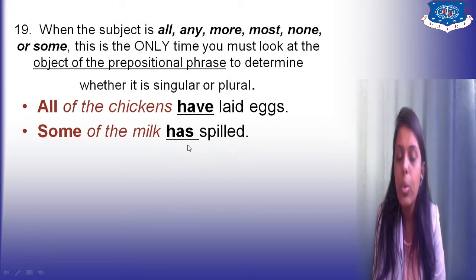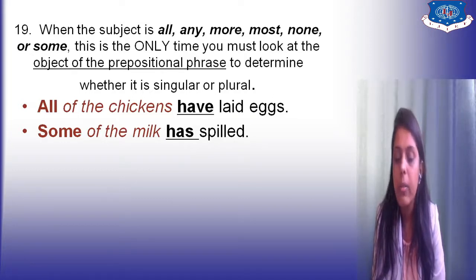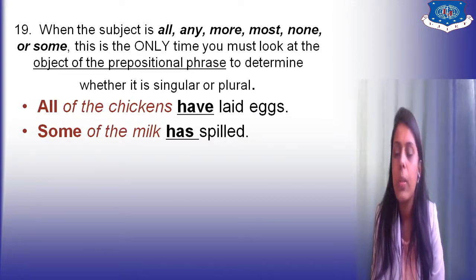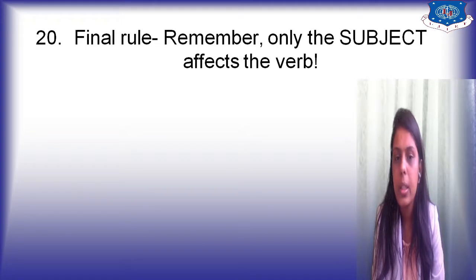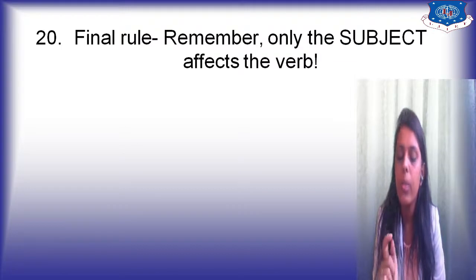So these are some rules which you need to follow when you are agreeing with the subject. What kind of verb you have to utilize, plural or singular, can be known by these rules. So follow these rules for better grammatical understanding of English, right? So the final rule is that only the subject affects the verb, right? So if the subject is singular, the verb is singular, right? Make sure you see that.